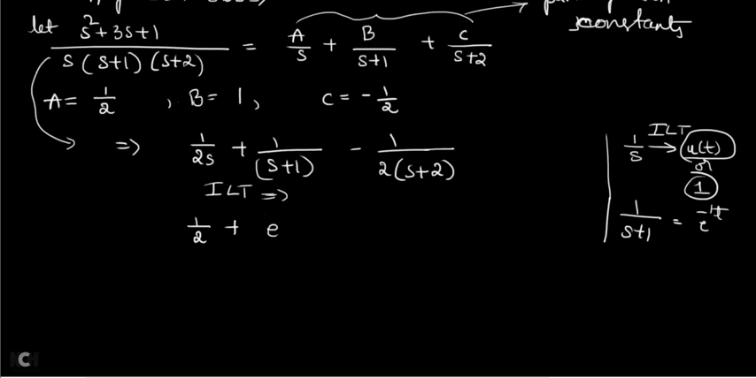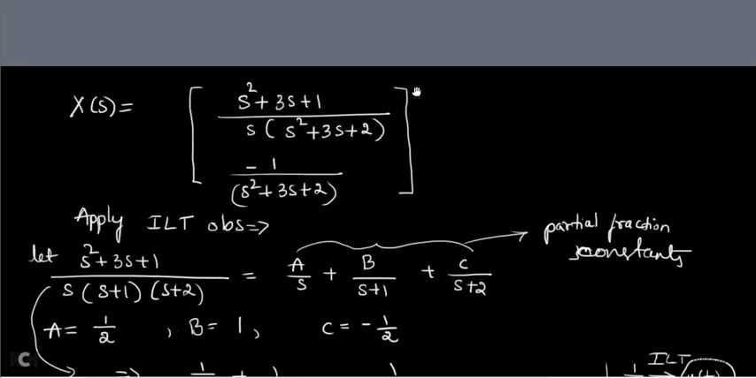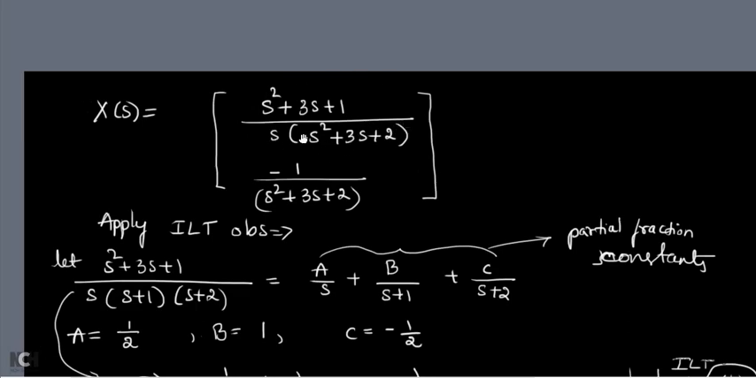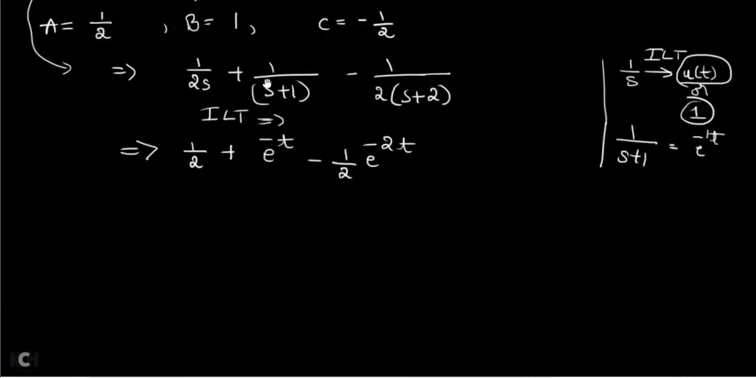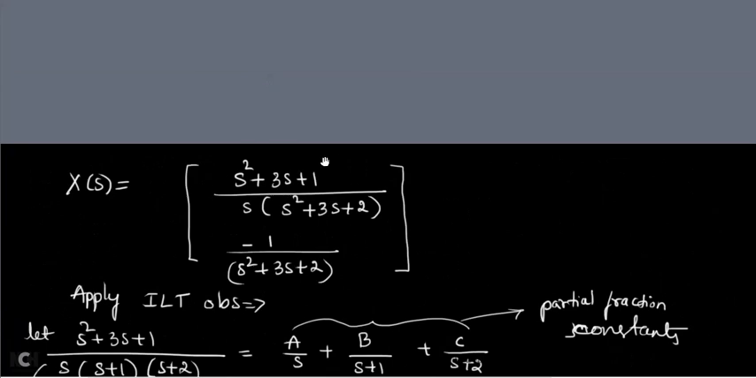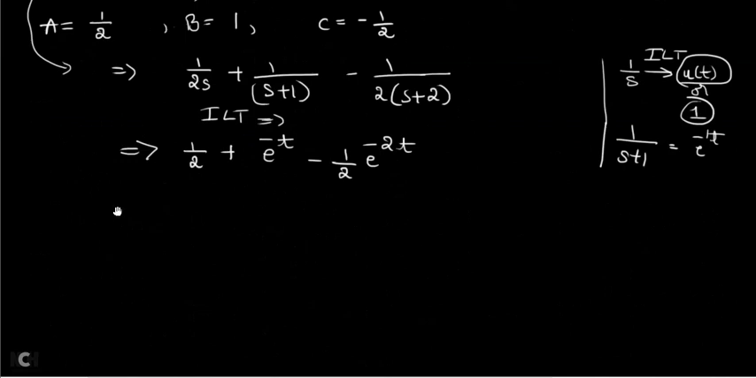So I am going to get e power minus t minus 1 by 2 into e power minus 2t. The inverse Laplace transform of 1 by s plus 2 is e power minus 2t. So this is the answer for your first term, the inverse Laplace transform of the first term. The first term I can write as x1, and the second term as x2. So till now what you have found is x1 of t. Now it is time to find x2 of t.